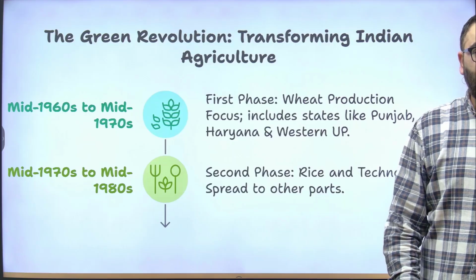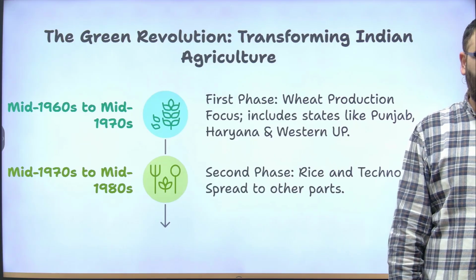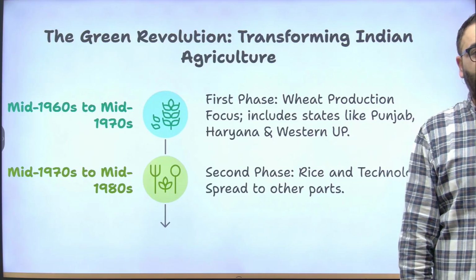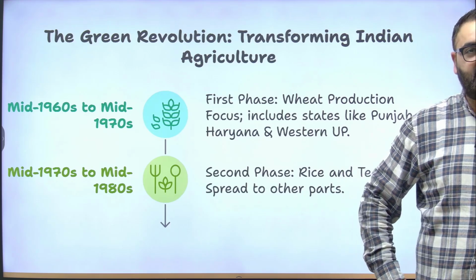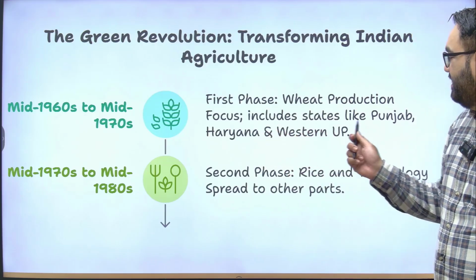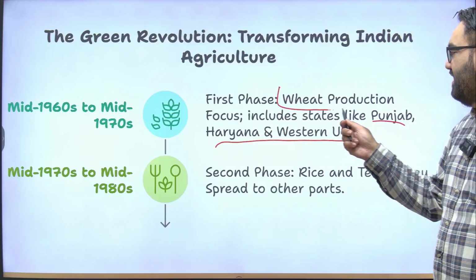Now, there are other aspects of Green Revolution. It's not that everything was hunky dory, there were some problematic things with Green Revolution as well. But it was mainly divided into two phases. The first phase of Green Revolution was from the mid 60s to the mid 70s, focused on certain areas, especially in Punjab, Haryana, Western UP, and the main focus was wheat production.